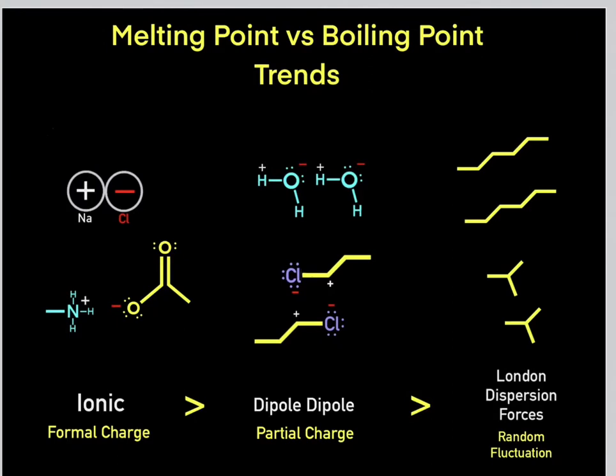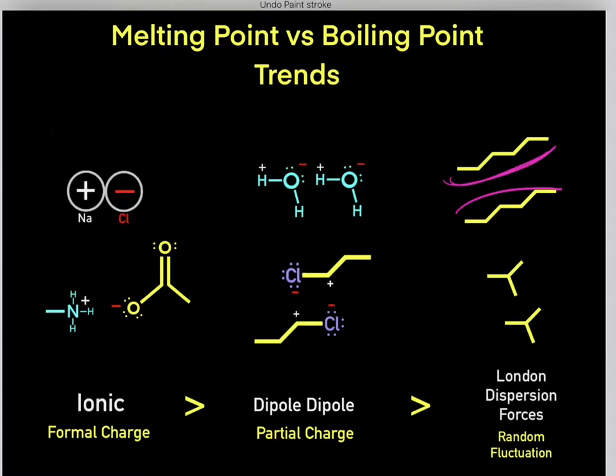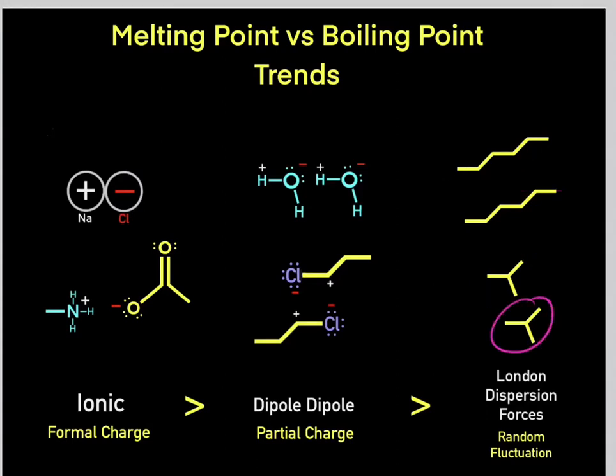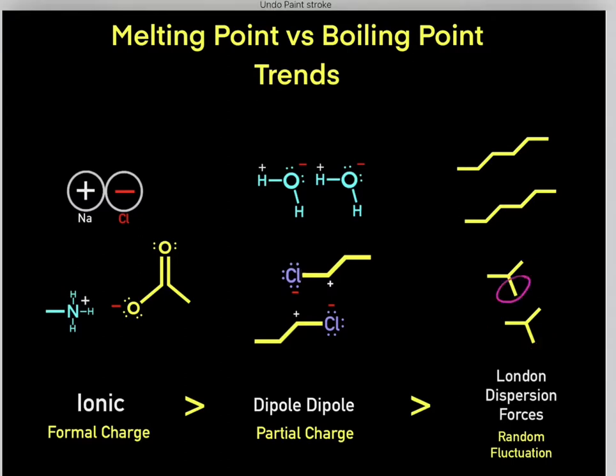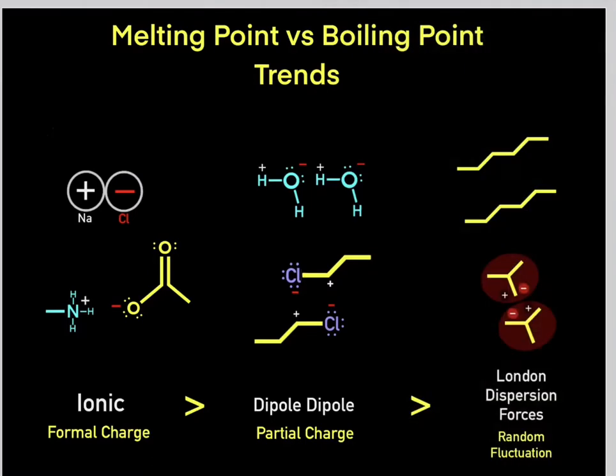But something important to realize is the more surface area and the surface-to-surface contact, the stronger the London dispersion forces. For example, what if we have these two alkyl groups? Again, there's no real formal charges or partial charges. However, they have electrons. All molecules have electrons, so they're going to have random fluctuation in charge.